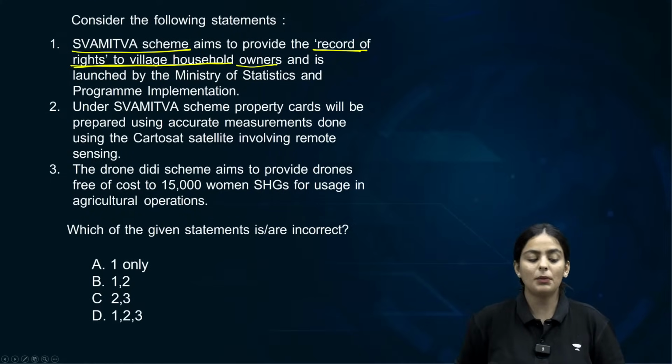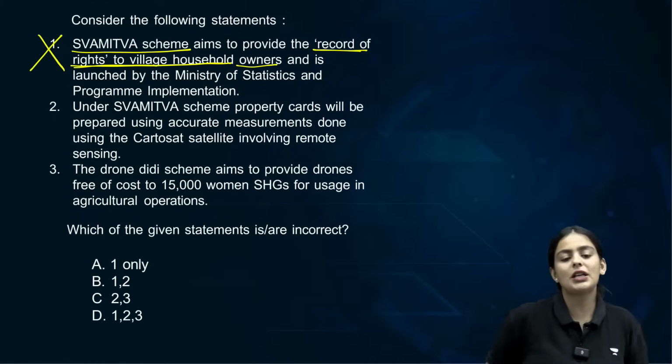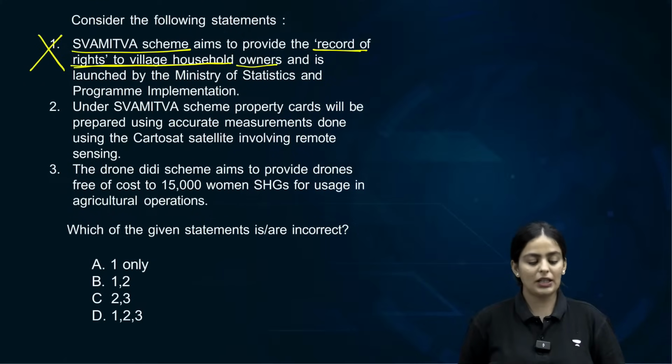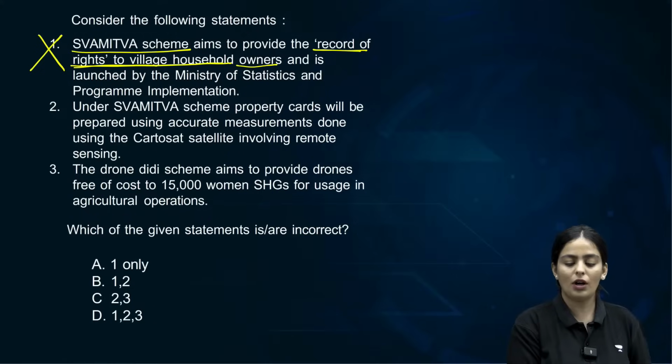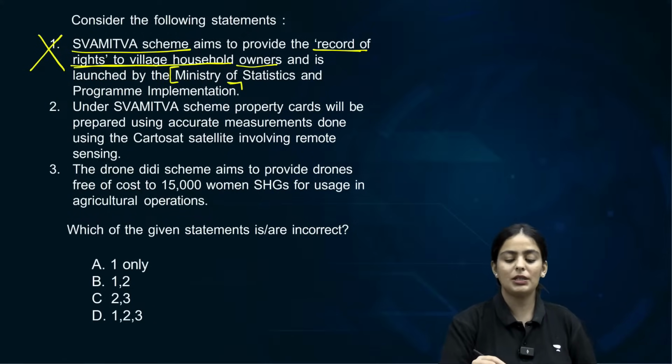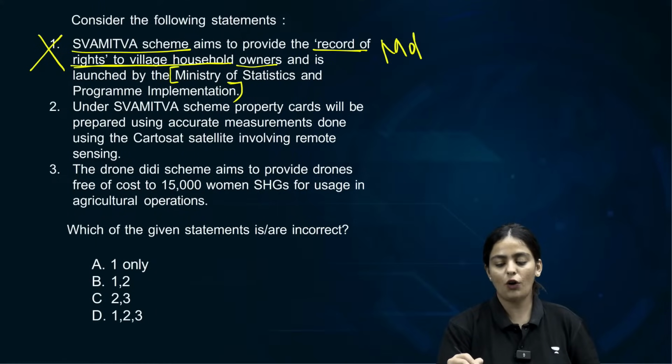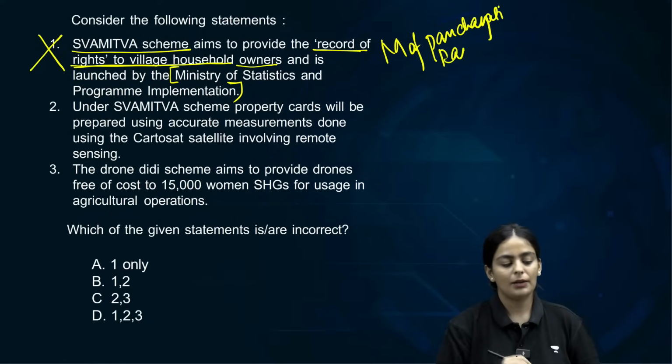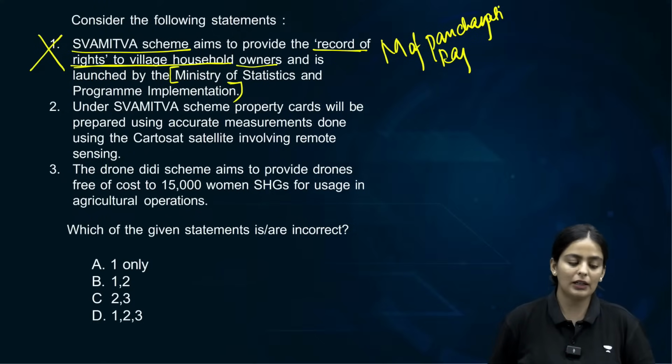But the problem with statement 1 is the ministry is not correct. The ministry is not Ministry of Statistics and Program Implementation, but it is Ministry of Panchayati Raj. It is the Ministry of Panchayati Raj, which is implementing the Swamitva Yojana. Clear about this?